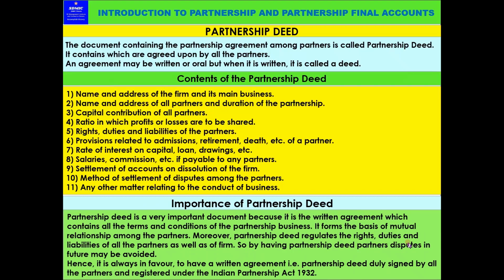So hence it is always in favor to have a written agreement, that is a partnership deed duly signed by all the partners and registered under the Indian Partnership Act 1932. Registrar of firms में as under इंडियन पार्टनरशिप एक्ट 1932 में रजिस्टर करके, साइन करके जो सब लीगली किया जाएगा, that will be most favorable and advisable to the partnership business. Most good and advisable to the partnership business. Now let us move to the other part.